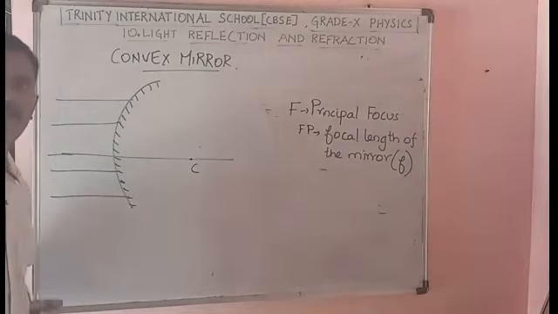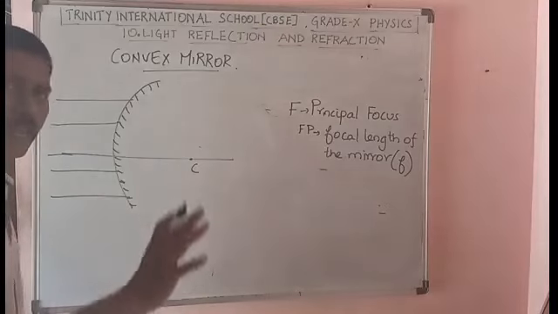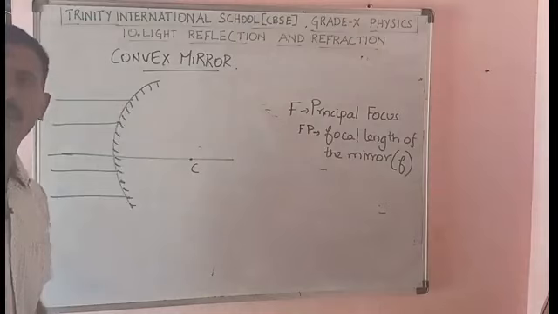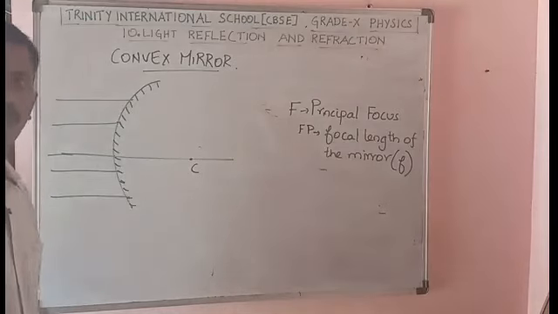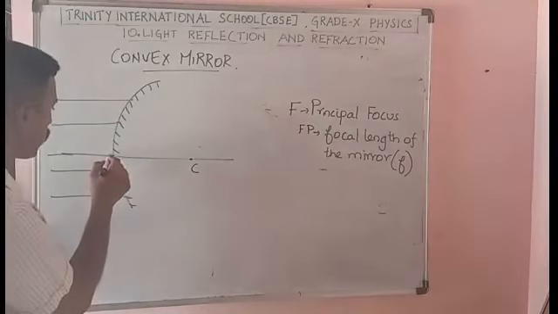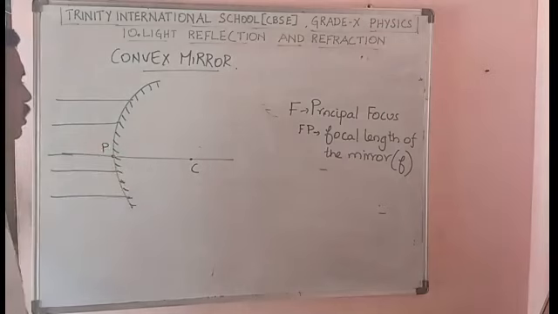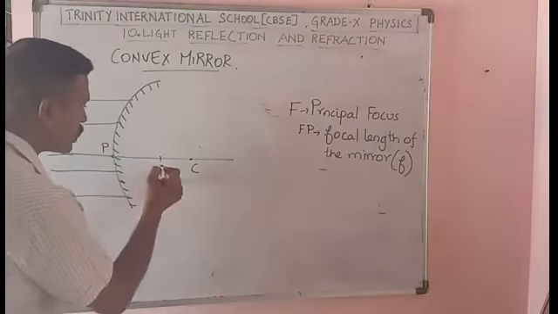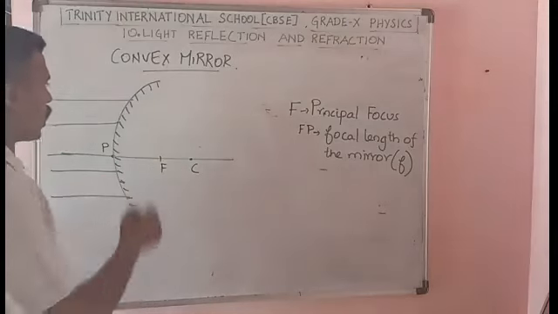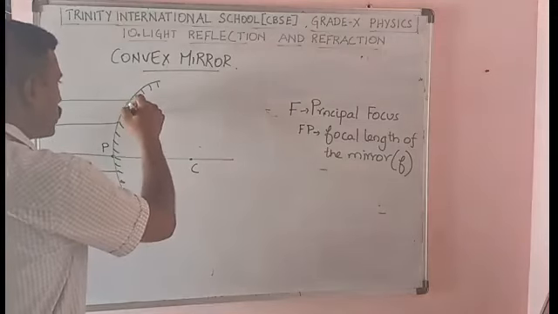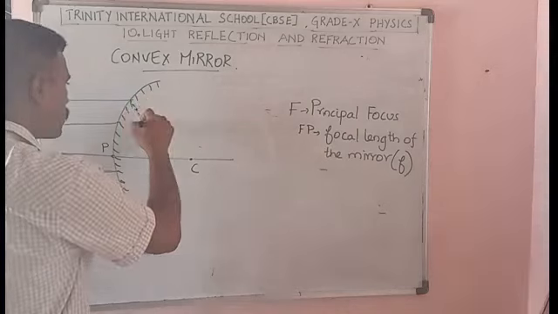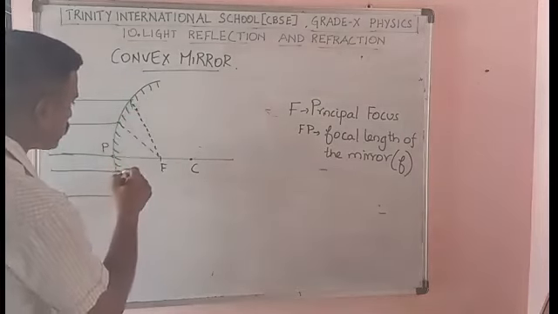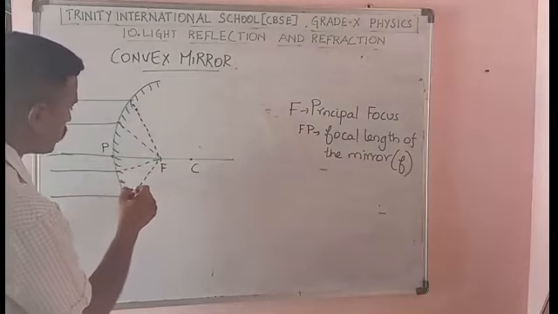From where do they diverge? Okay, because similarly as the concave mirror, this convex mirror has also a focal length. So this is the pole of this convex mirror, and there is a principal focus. The principal focus is the point where all the light rays, I am just drawing the light rays, and these lines are imaginary lines.